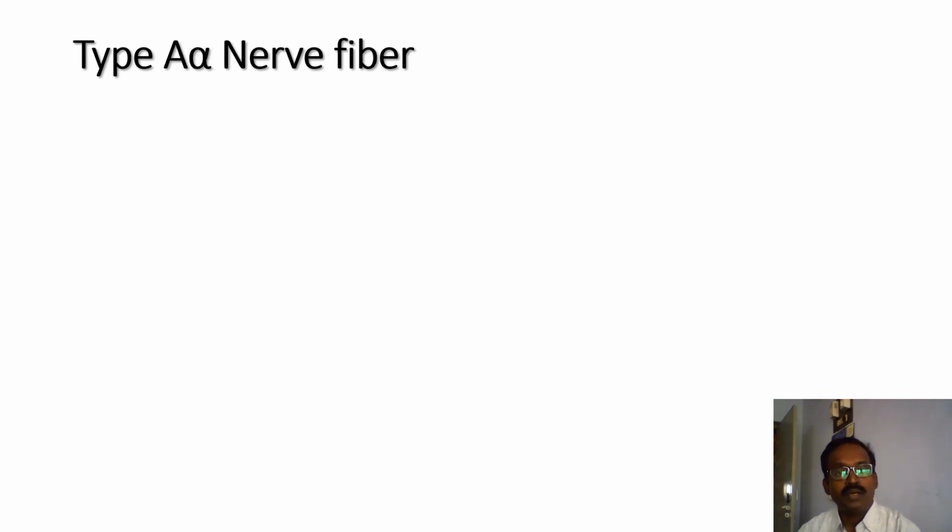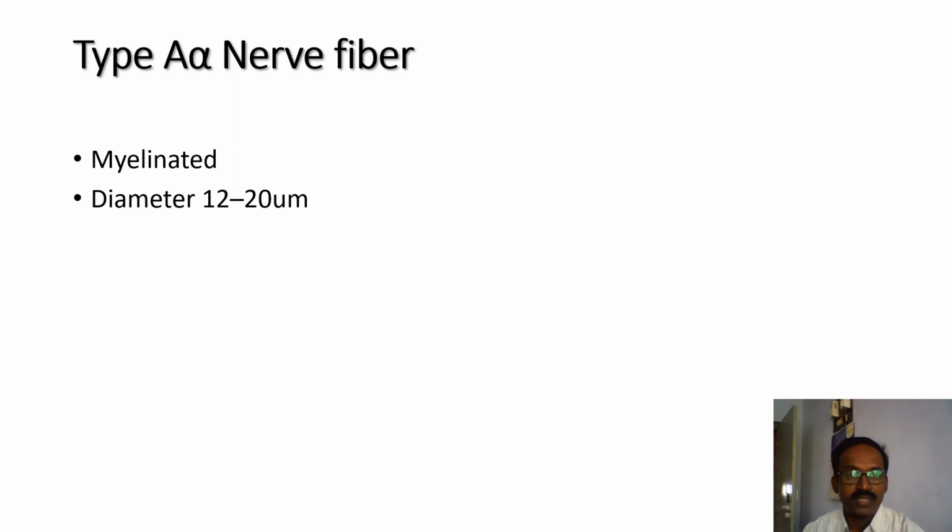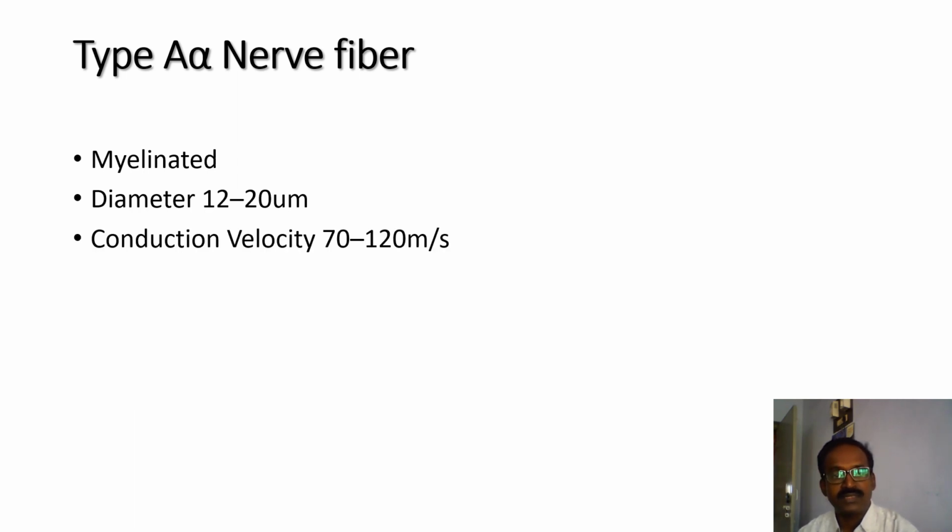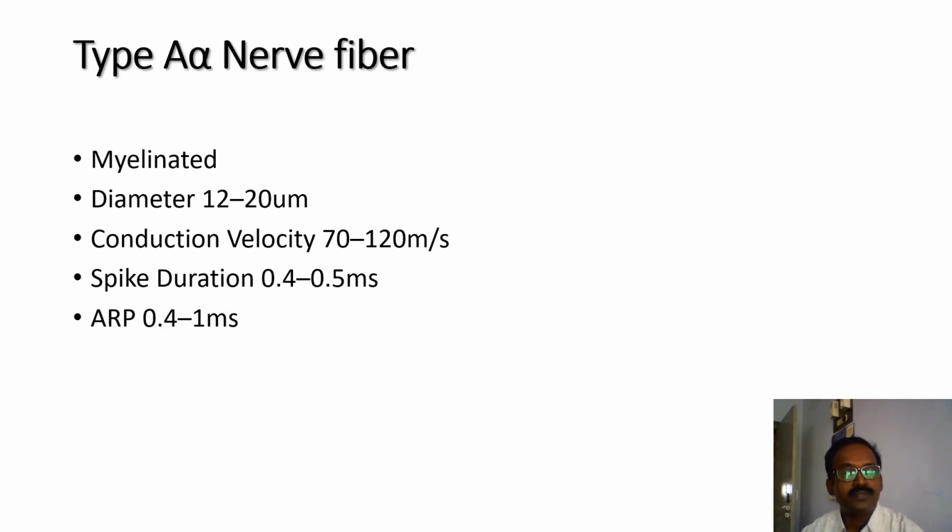Type A alpha nerve fibers are myelinated nerve fibers. Diameter is 12 to 20 micrometer. Conduction velocity is 70 to 120 meter per second. Spike duration of the action potential is 0.4 to 0.5 millisecond.